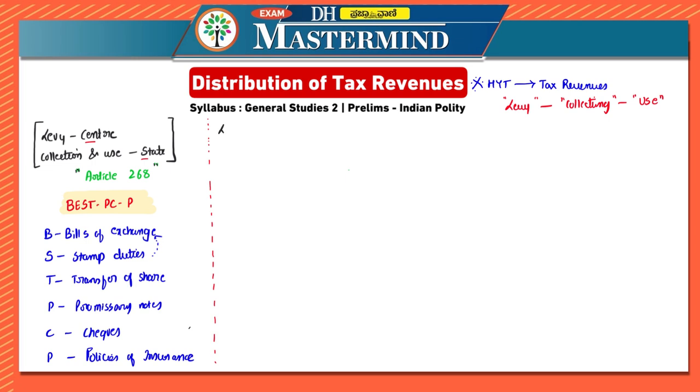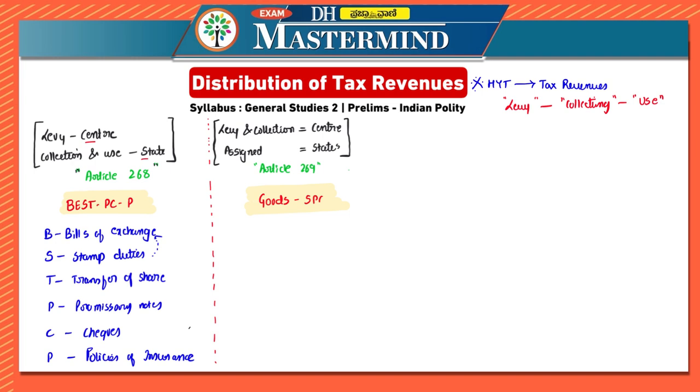Next one, the levy of taxes and collection of taxes. The levy and collection both are by the center, but they are assigned to states. That is, utilized by states. Now, which is the article over here? The next article is Article 269. Now, in this case, the shortcut itself is goods SPC.